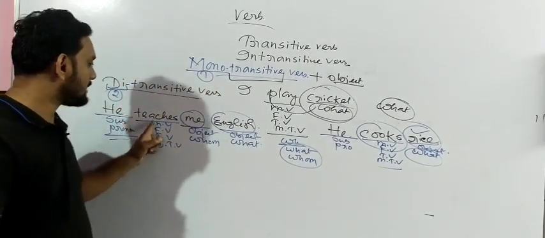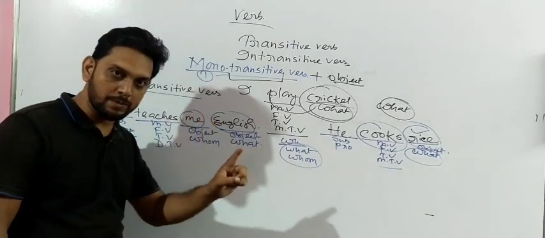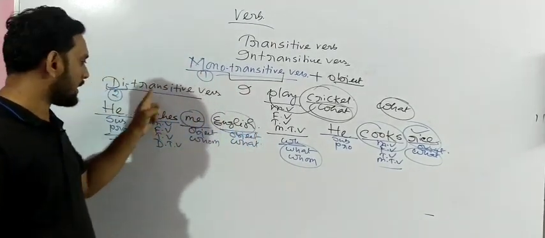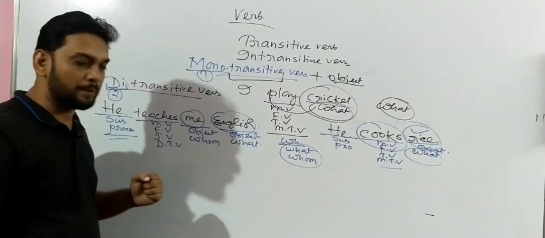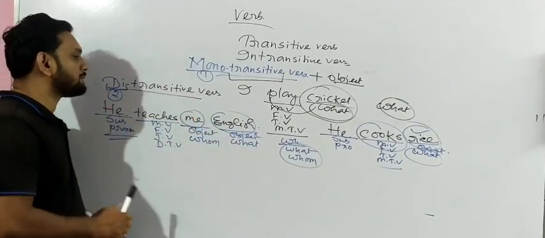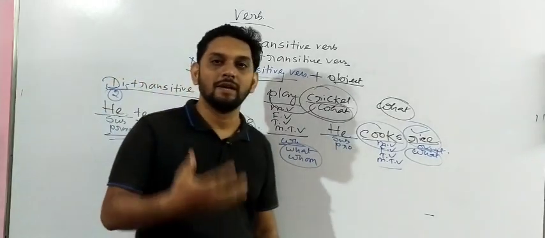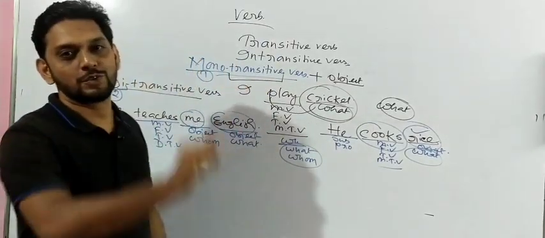Have you found? He teaches whom? Me. So one object. He teaches me what? Another object. So after the transitive verb, have you got 2 objects? Got my point? So this is called the ditransitive verb. Ditransitive verb means there should always be 2 objects.